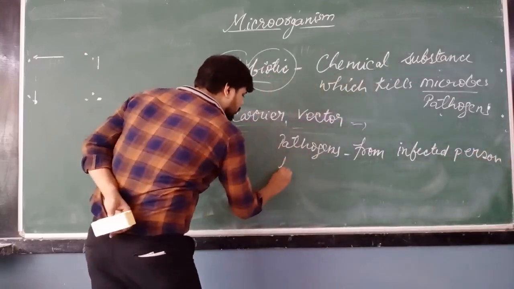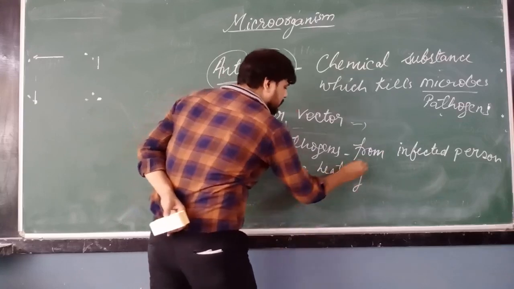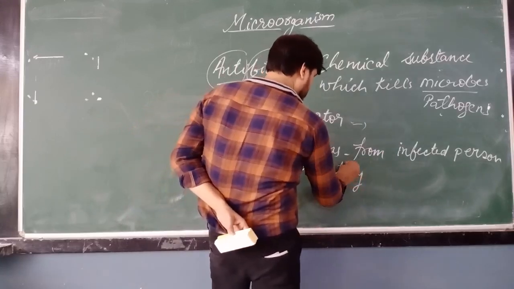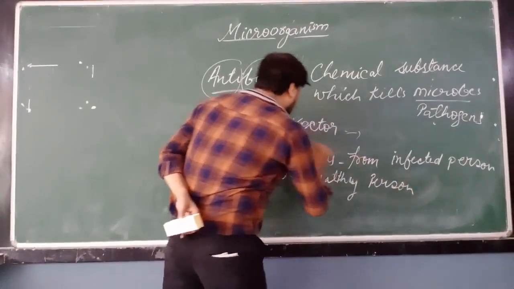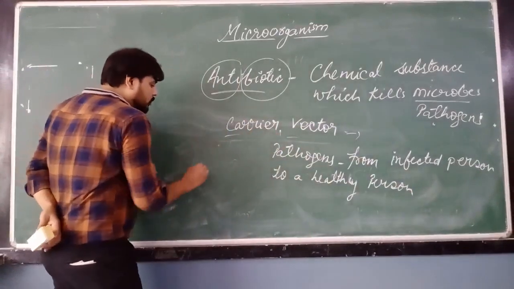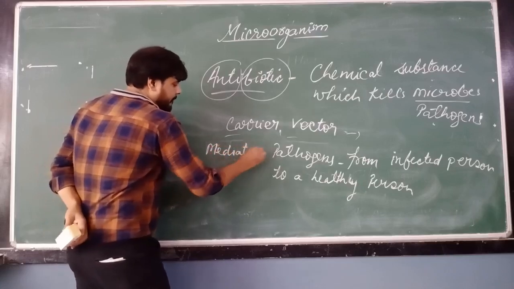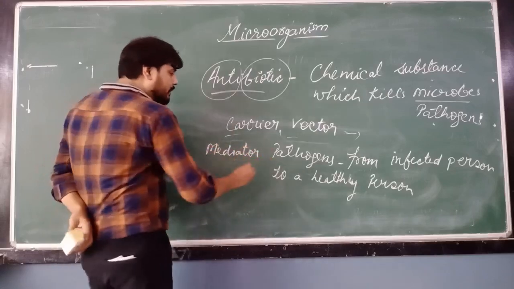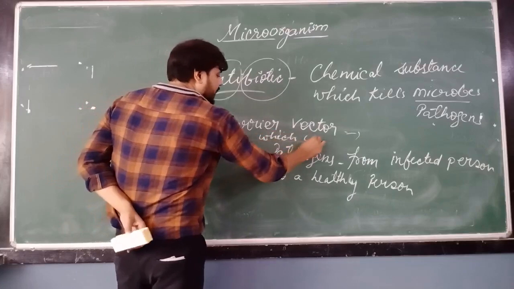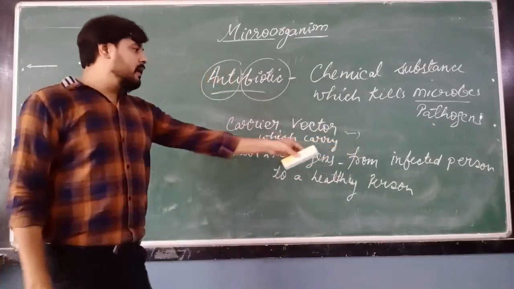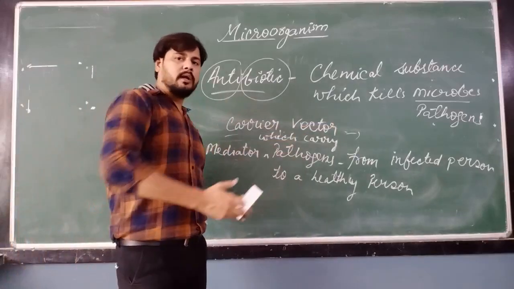So a vector or carrier is a mediator which carries pathogens from an infected person to a healthy person, or from an infected place to your food or your water.